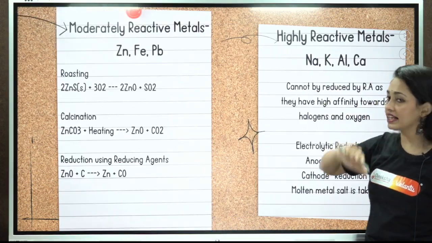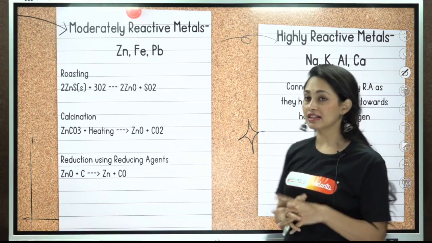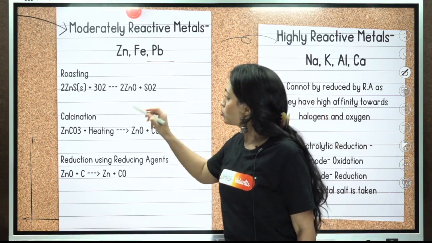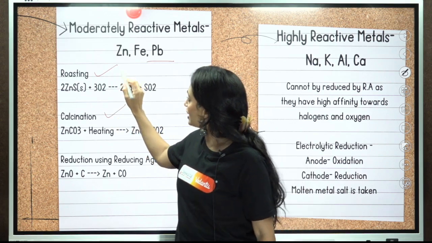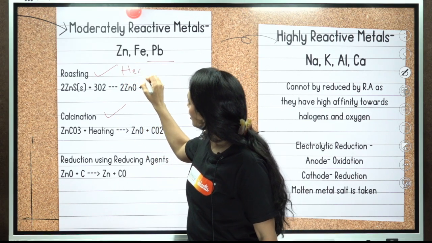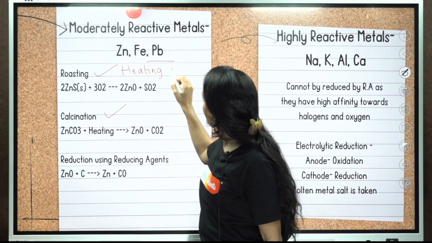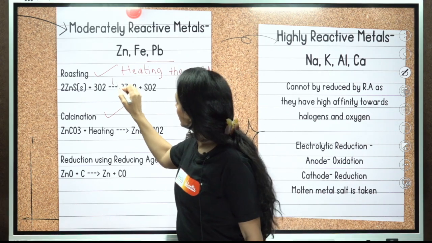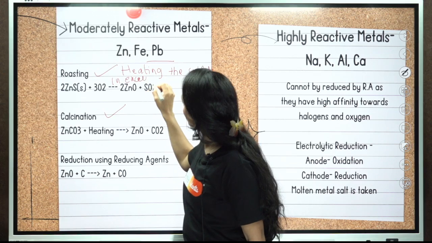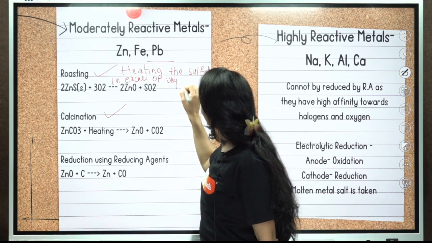Moving on to the next type. Moderately reactive metals, zinc, iron, lead. Here we conduct roasting as well as calcination. Roasting is nothing but heating the sulfide ore in excess of oxygen. This is nothing but roasting.